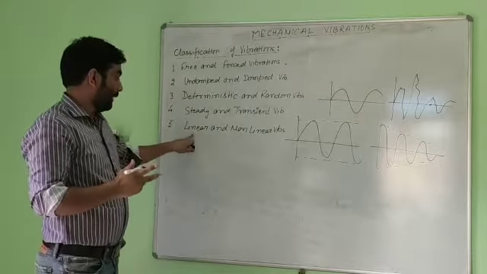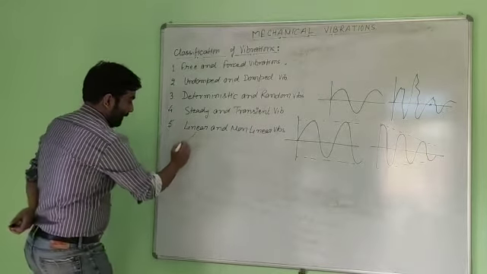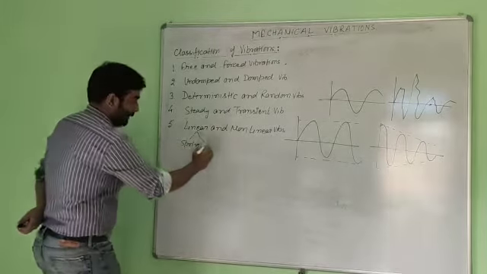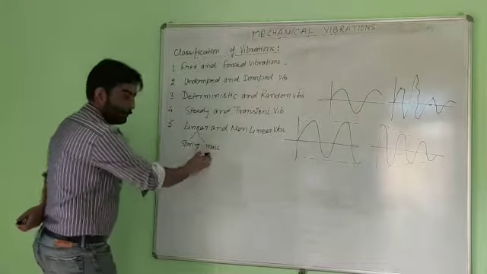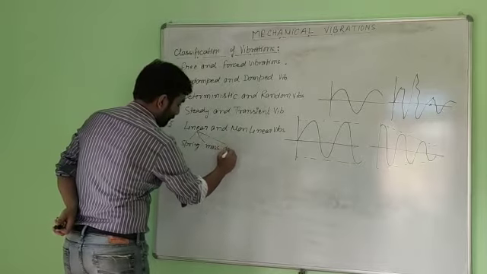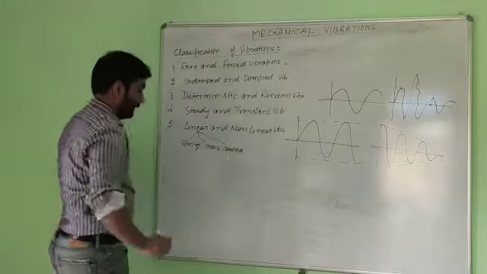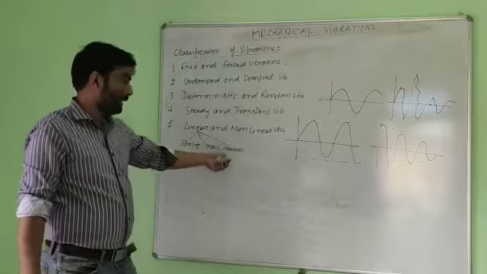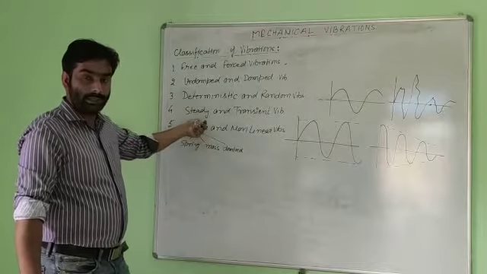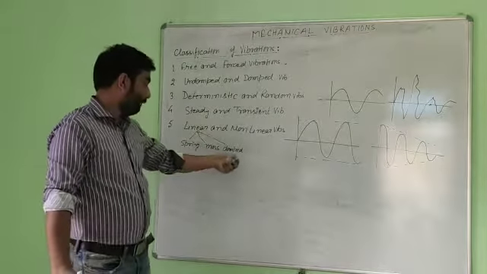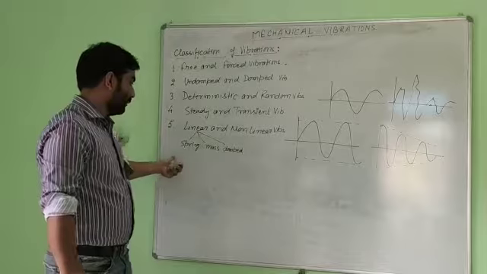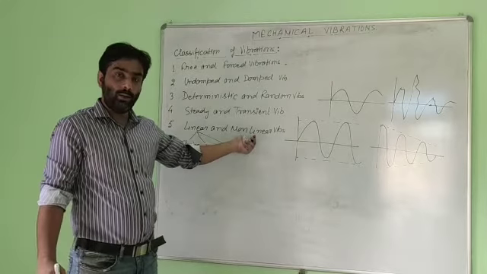The spring stores the potential energy, the mass stores the kinetic energy, and the damper eliminates the energy of the system. If all three elements behave linearly, such vibrations are known as linear vibrations. If any element behaves non-linearly, such vibrations are known as non-linear vibrations.